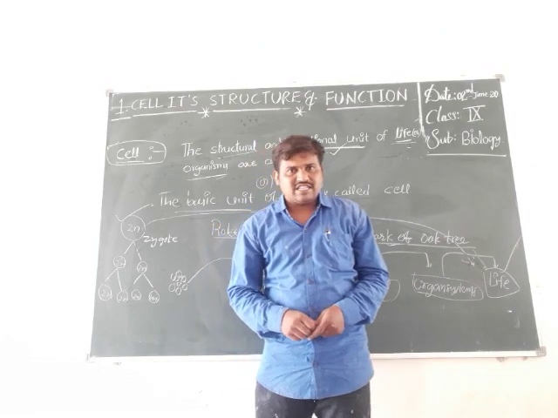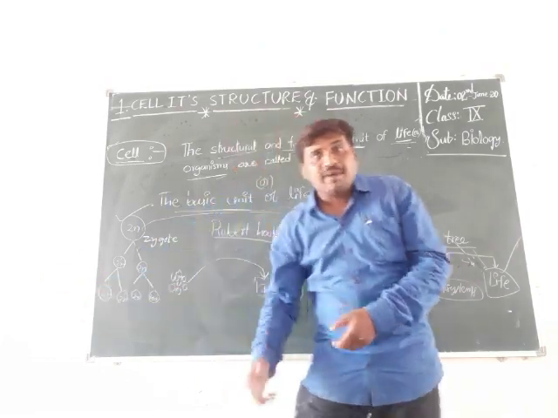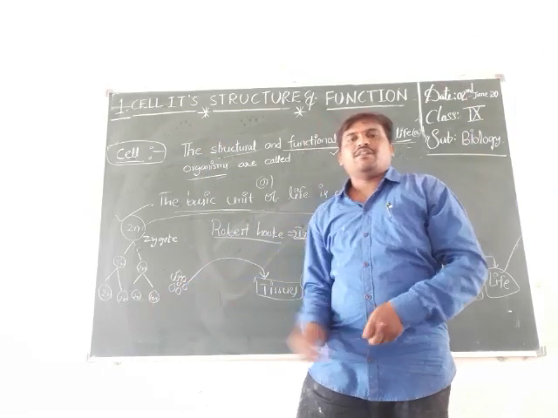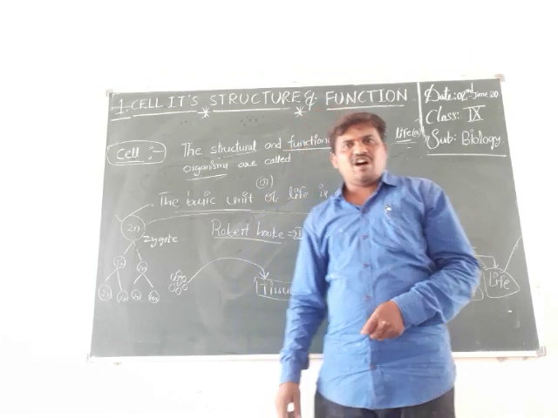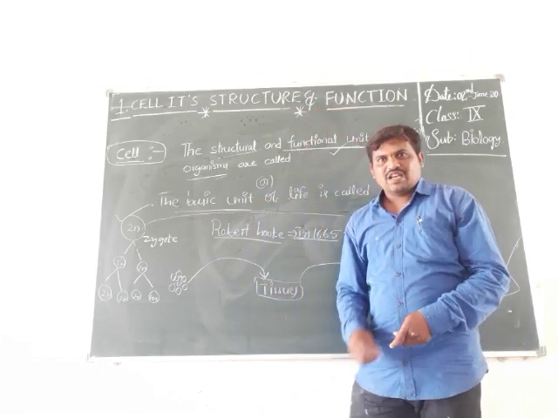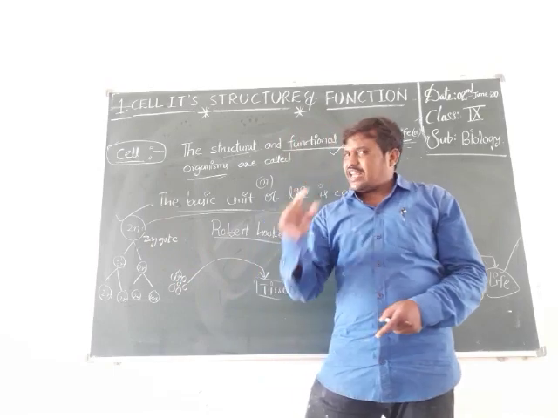But which is the biggest cell on the earth? The egg of the ostrich is the biggest cell on the earth. What is the smallest cell?